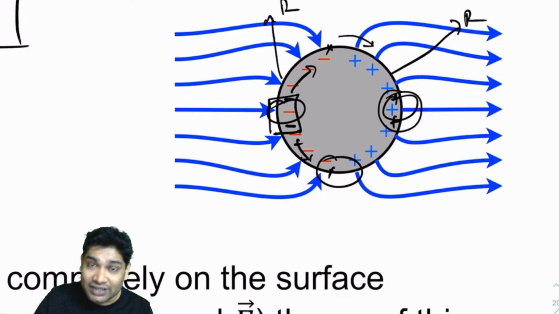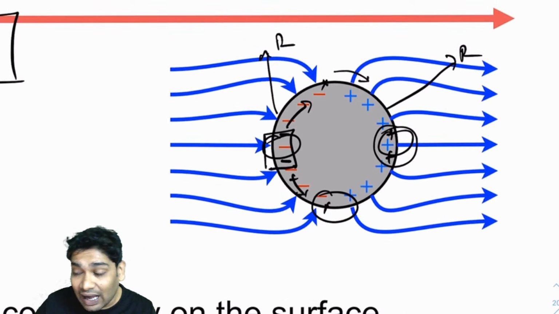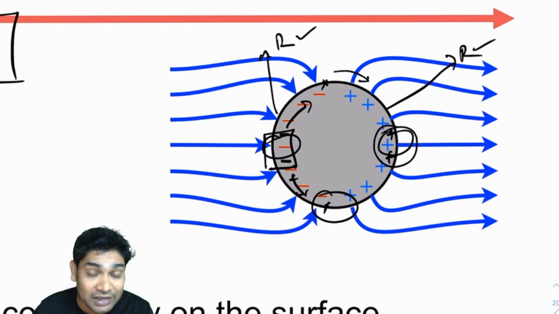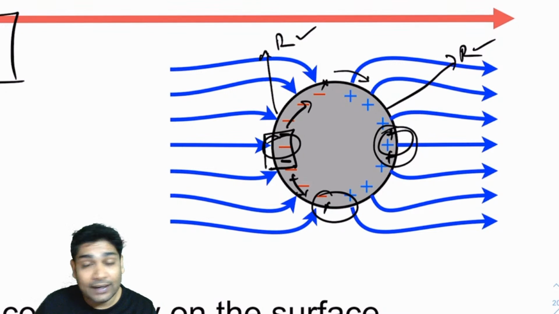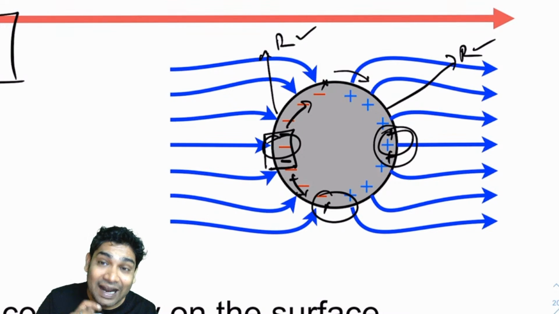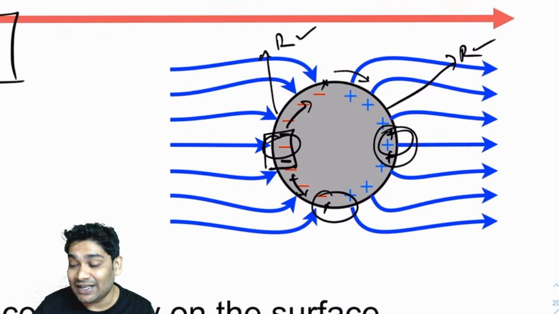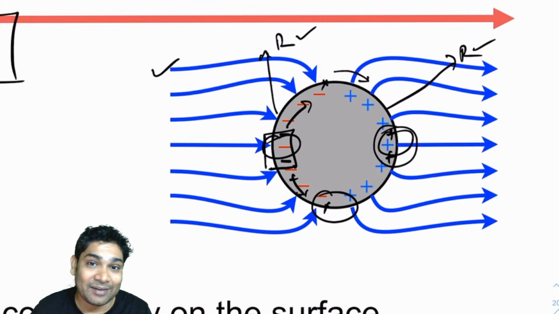The charge densities are changing. However, you notice that the R everywhere is the same. The radius of curvature everywhere is the same. Still you are getting different sigmas. Why? Because here it does not follow the first law. Now please notice that this will still remain equipotential. Why? Because this electric field will be causing an electric potential difference also.